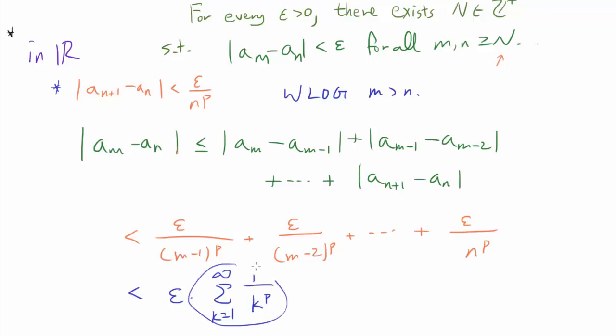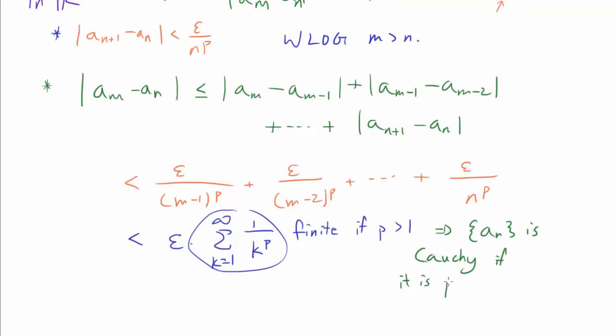And we know this thing is finite if p is greater than 1. So if p is greater than 1, we know this thing is less than epsilon times some finite number, which is telling us that a sub m minus a sub n can be made as small as we want, because epsilon can be any number greater than 0. That's telling us that a sub n is Cauchy if it is p rapid for p greater than 1, which tells us that a sub n converges if it is p rapid for p greater than 1.